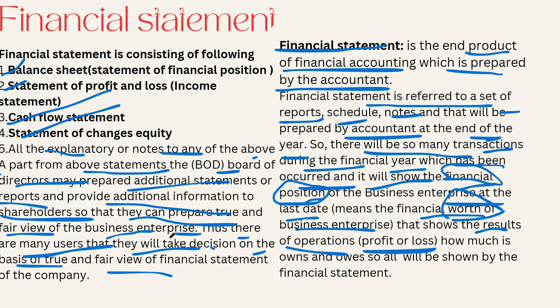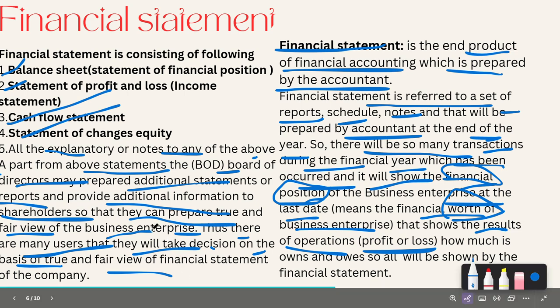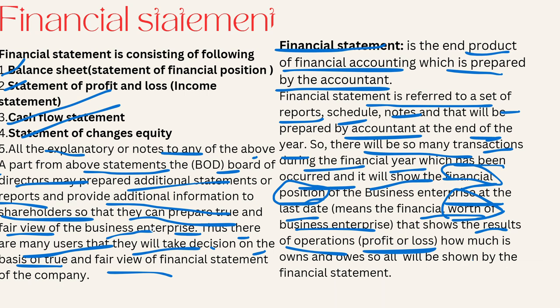Many of those users will take the decision whether they are going to invest in this company on the basis of the evidence they have got, and they understand the worth of the business. Later on, they will see the fair and true value of the business, and they will take the decision to invest in this particular company.